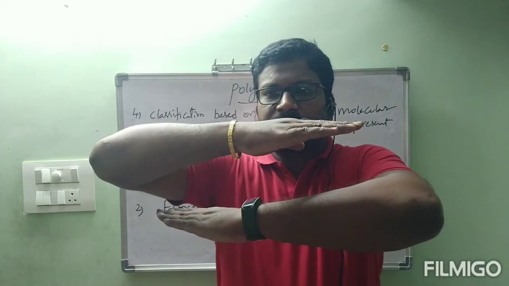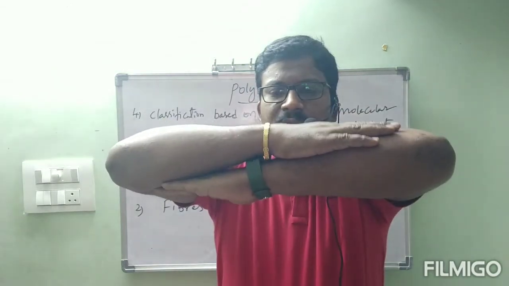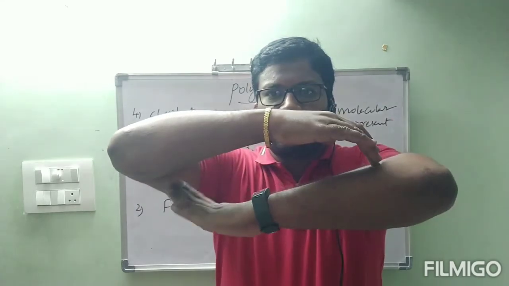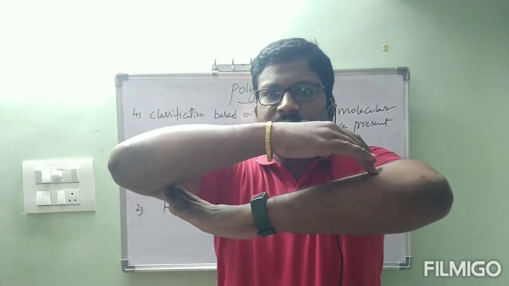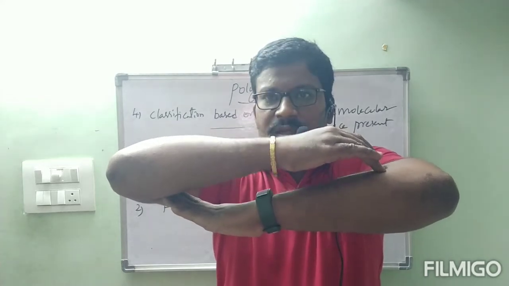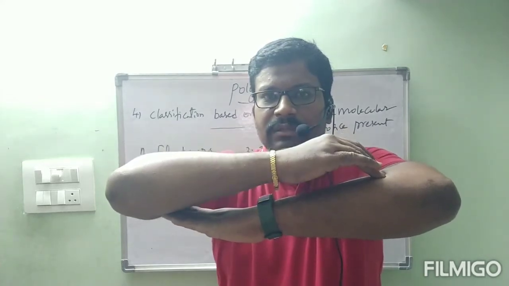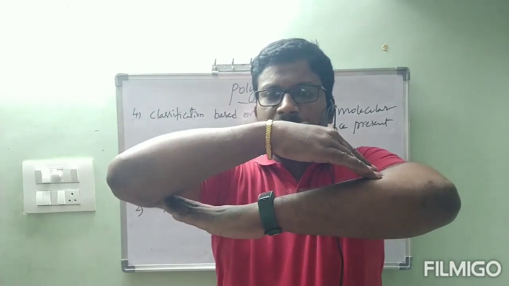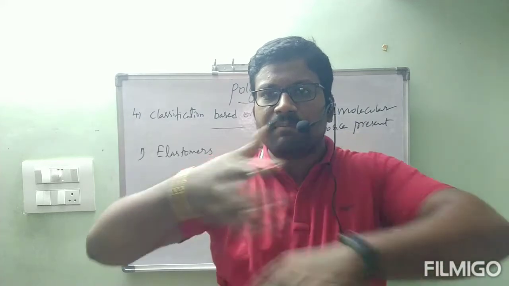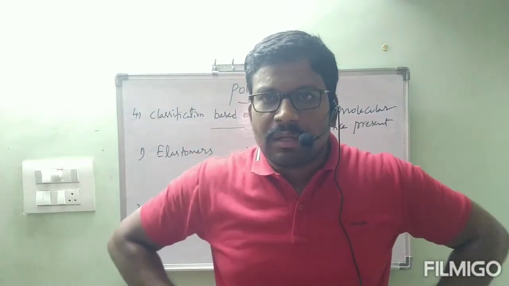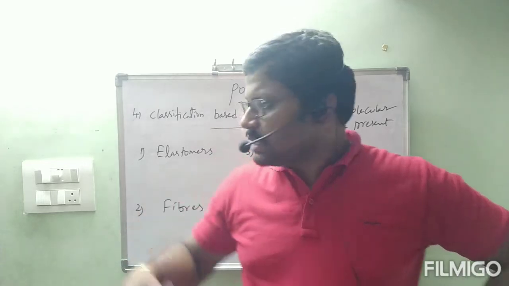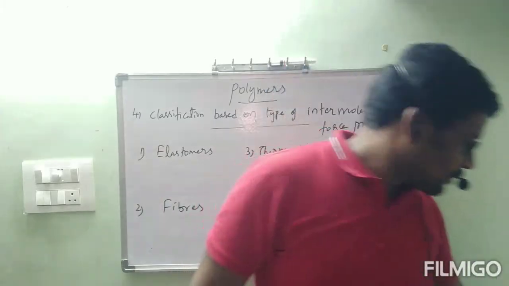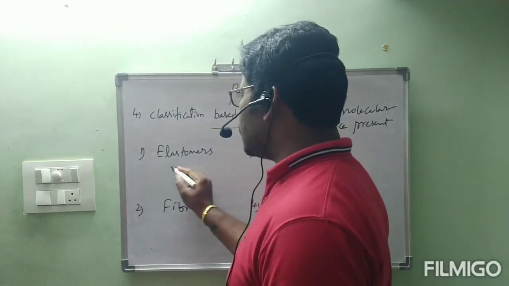See, this is one chain and this is another chain. If they are very closely packed like this, we cannot compress them, correct? Now, these are present in a way that here one bond is present, here one bond is present. Like this, some gap is present in between. Then, if you apply pressure on this, these are compressed, with spring-like action. Again, if you relieve that pressure, it comes back to the normal position. If you continuously do like that, these bonds get broken and complete destruction will happen. Like a rubber band. These are all held by this type of forces only. Elastomers. Okay, Buna N, Buna S. These are coming under elastomers.